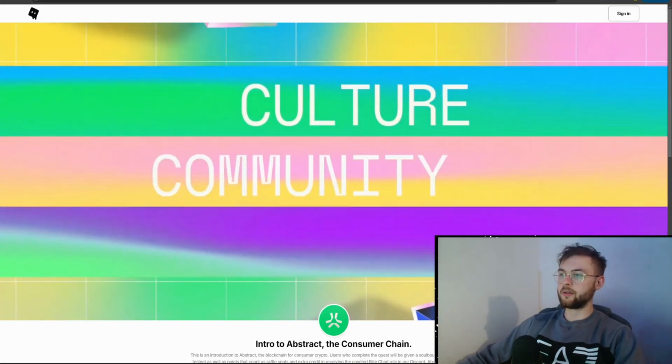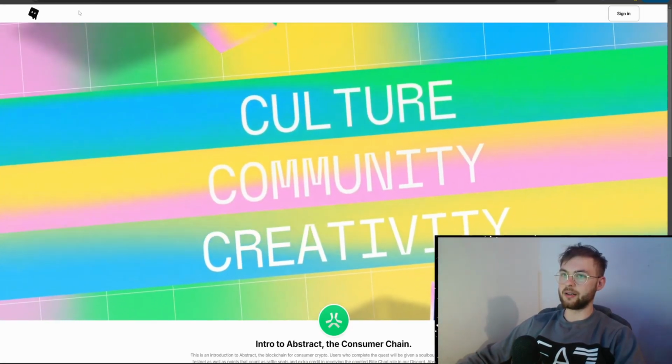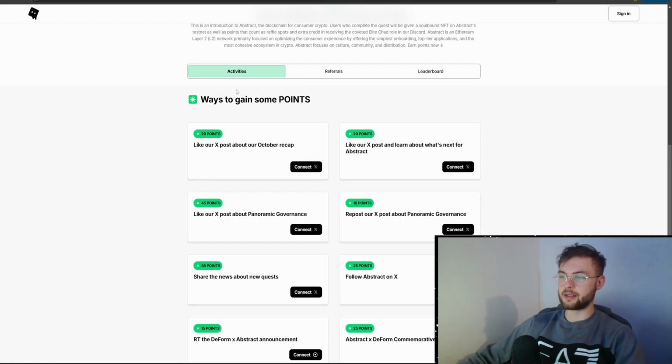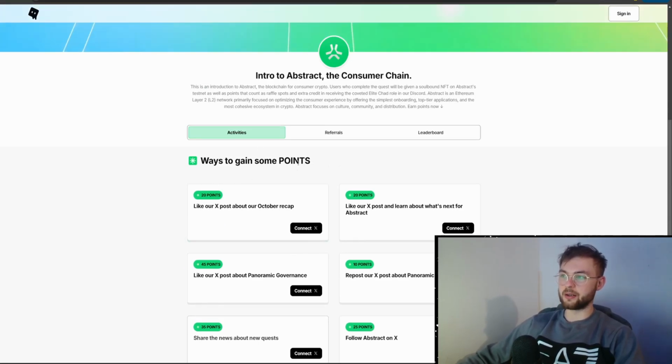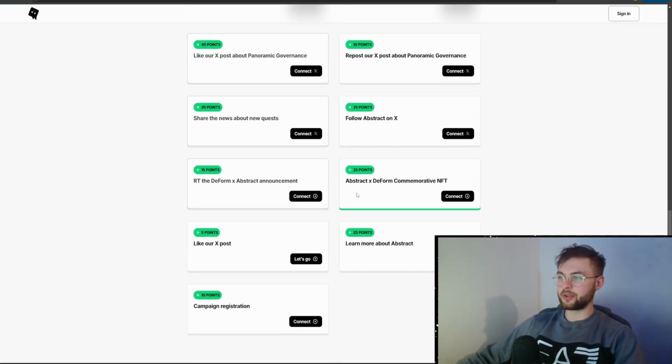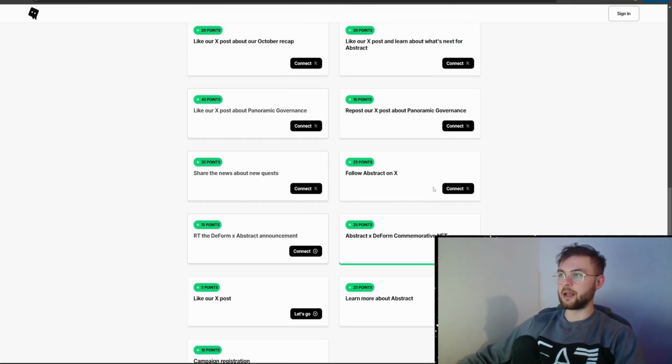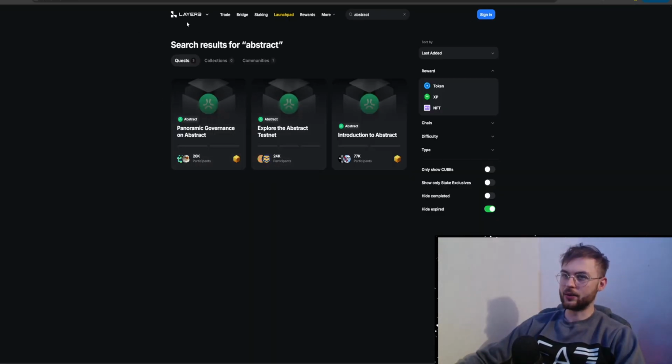The other thing you can do is go to Abstract Deform, and here you have a simple quest. For example, you can connect your Twitter, like, repost some things, follow and share. For all of these you're going to get a certain amount of points. Also really important, you can mint the Abstract Deform NFT. You can connect your wallet and mint this NFT, which I think is going to be crucial because you're going to have one transaction on Abstract. Then you can go to layer 3 and complete this quest just in case.